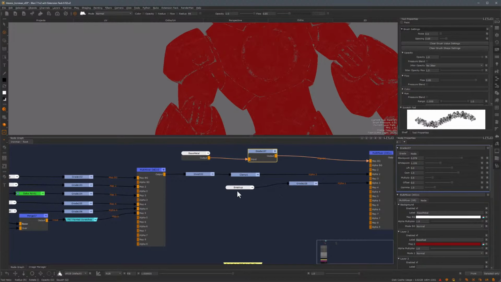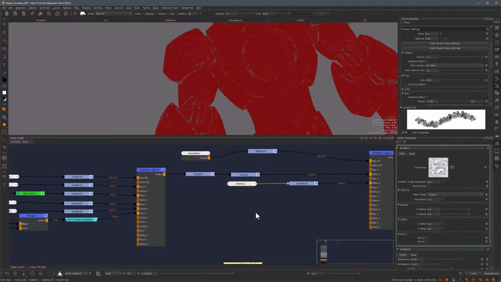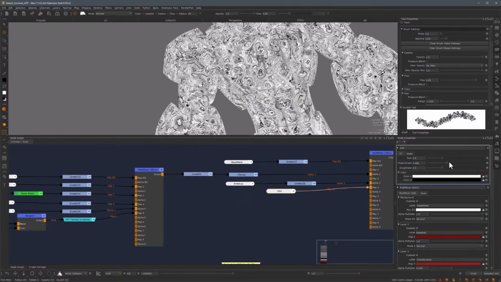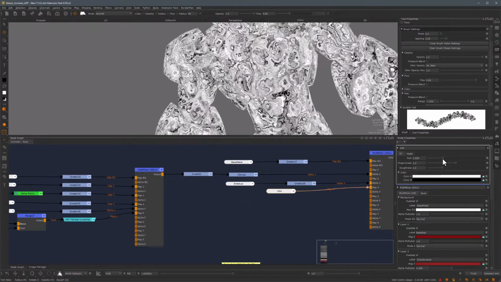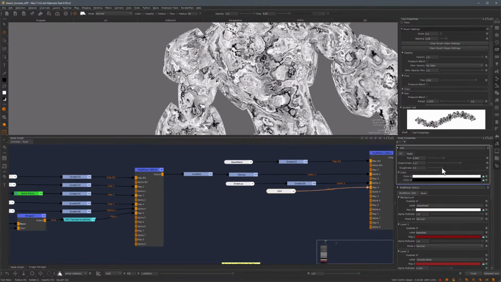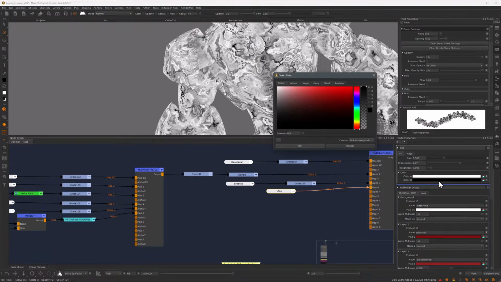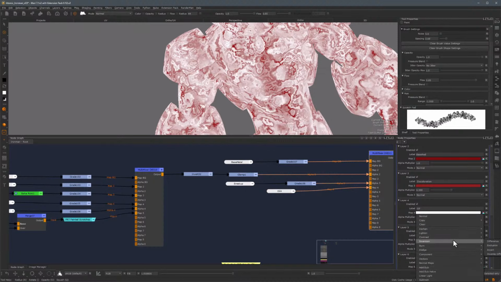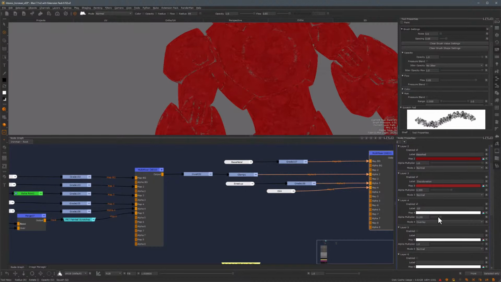Now I want to add even more breakup to the whole thing, so I'm going to use an oil procedural. This is one of my favorite nodes to break up stuff. I'm just going to play with its organicness and maybe its size, just to get a larger breakup. I want this to be subtle, so I'm going to tone down the roughness. I could keep it black and white, but I'm actually going to change this to just another shade of darker red. Then in here, I will change this to overlay and make it really, really subtle.